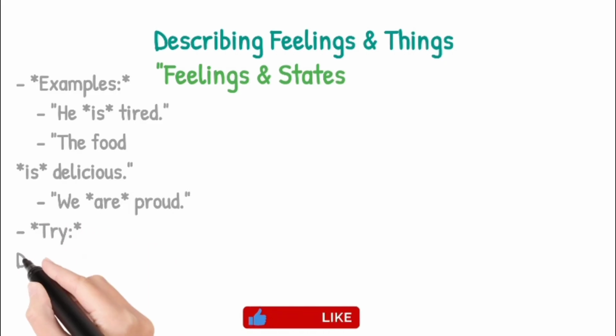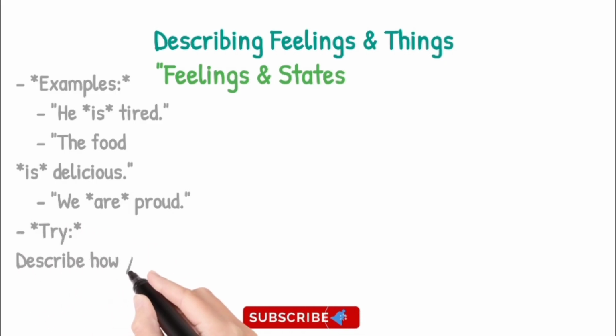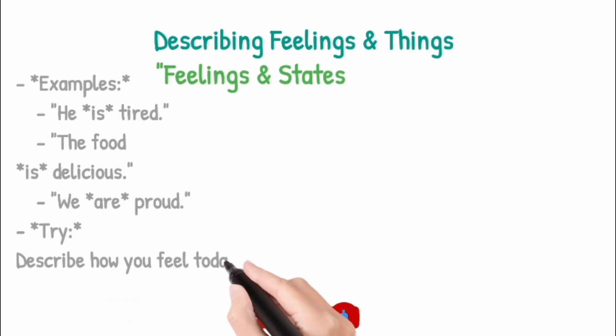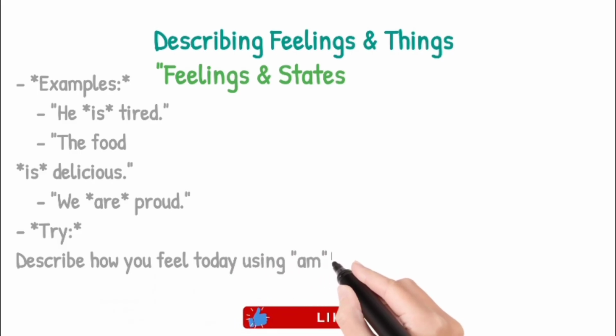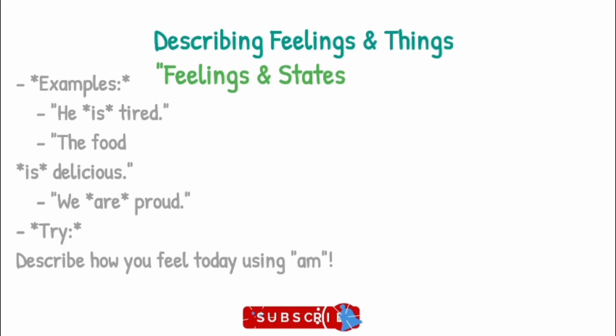I am Muslim. We are good friends. They are so stubborn. So describing feelings and things is basically called non-action. He's tired. The food is delicious. We are proud.